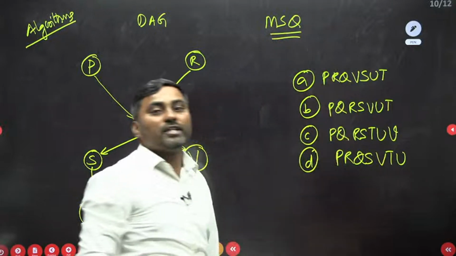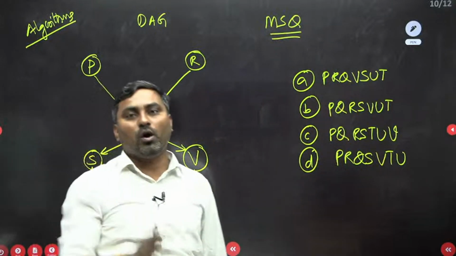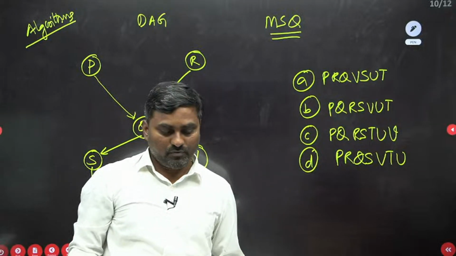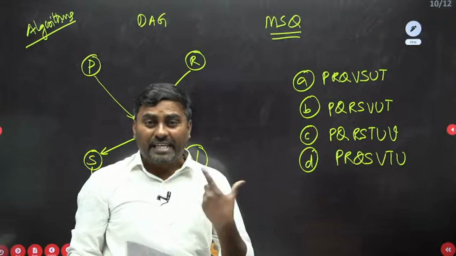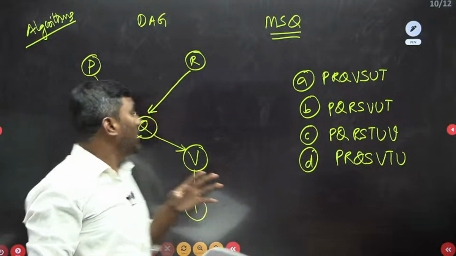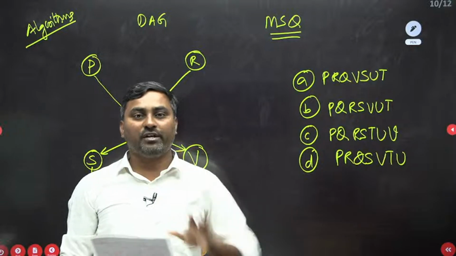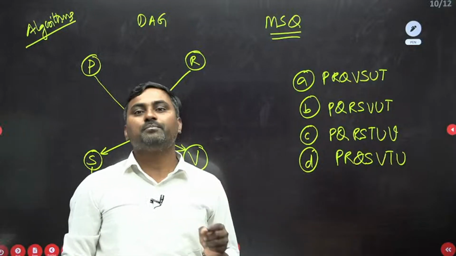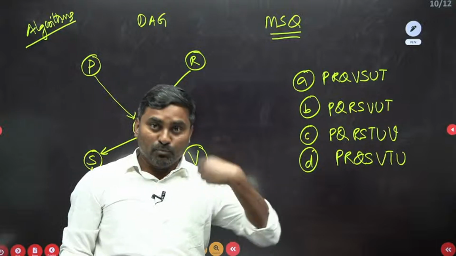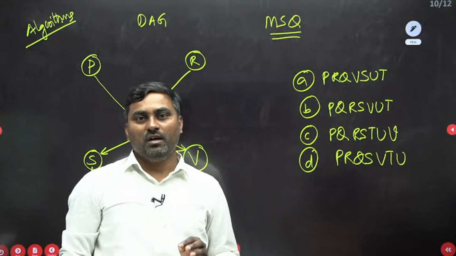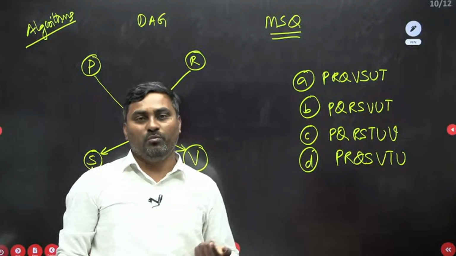Which of the following options are topological order? I hope you know the definition of the topological order. First of all, you should know the in-degree; you have to maintain the in-degree of vertices. You have to start with a vertex of in-degree 0. You should select it, then remove that vertex along with its edges, and continue this process.